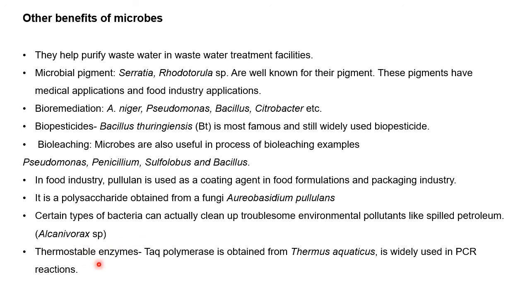Okay, then the last, very important one that we use in PCR. So the thermostable enzyme, that is Taq polymerase, is obtained from Thermus aquaticus and it is widely used in PCR reactions. Okay, so you can see these are some points, and these are all beneficial examples. These are all benefits of microbes or usage of microbes in our day-to-day life. Okay, so if you want more examples, you can watch my other videos. You will get more examples for bioremediation, microbial pigments, biopesticides, bioleaching, etc.